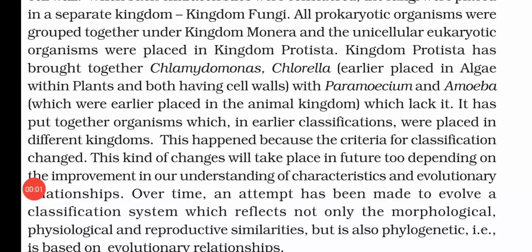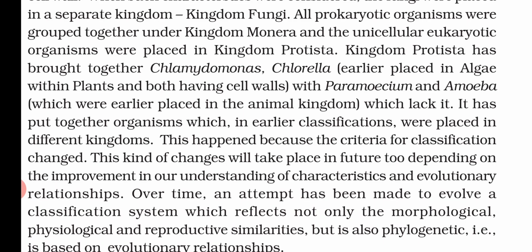By using the five kingdom classification, we are now putting together organisms which in the earlier classification were placed in different kingdoms. This is because the criteria of the classification have changed. This kind of change will take place in the future too, depending on the improvement of our understanding of characteristics and evolutionary relationships.